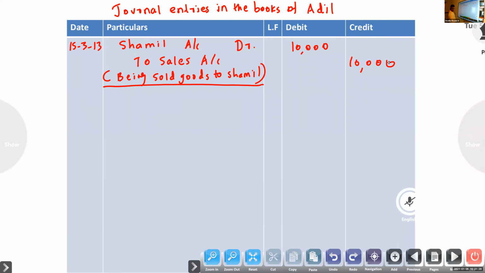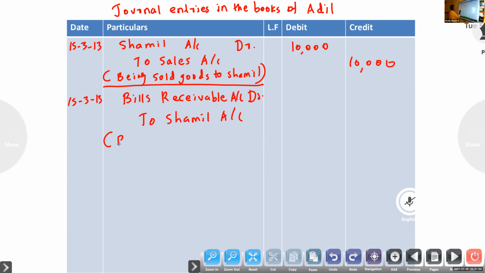Next, same date, acceptance: bills receivable account debit to Shamil, being acceptance received.